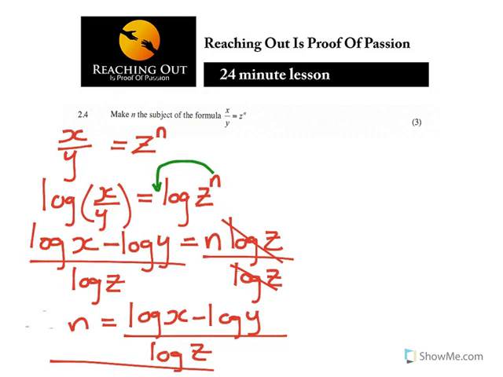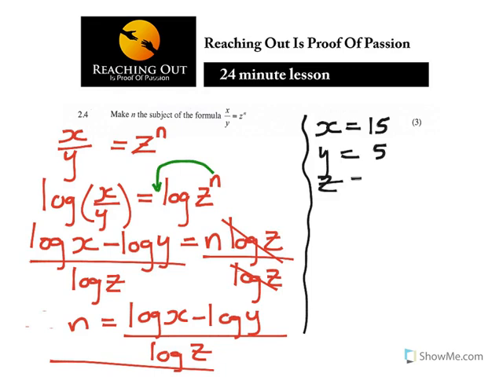Also, though it's not part of this lesson, you can still prove this to see whether you are maintaining your answer. For example, you can say let x be equal to, I'm just making up any number, any value of x. In this case, let me choose 15, and then y I'll make equal to 5, and then z, maybe I make z equal to 20. Now I want to see what I'll get for the value of n.